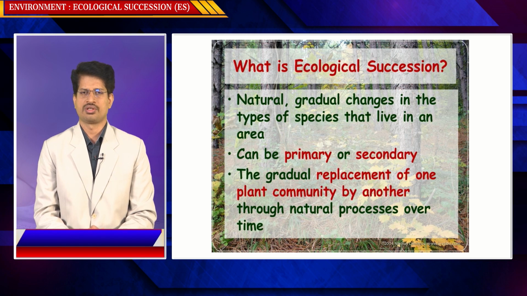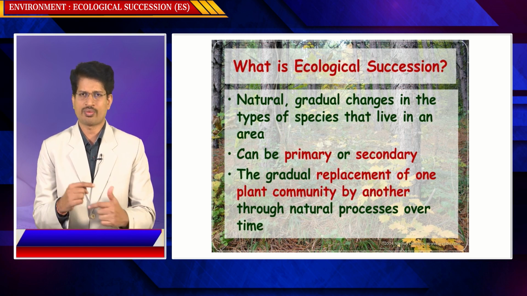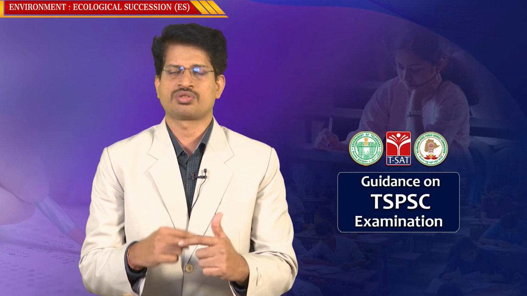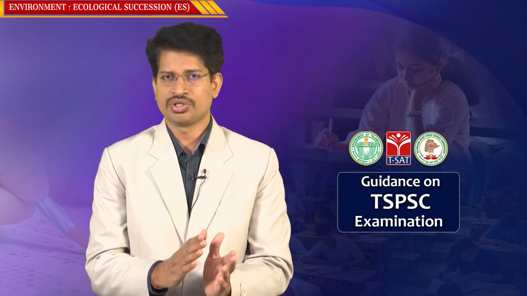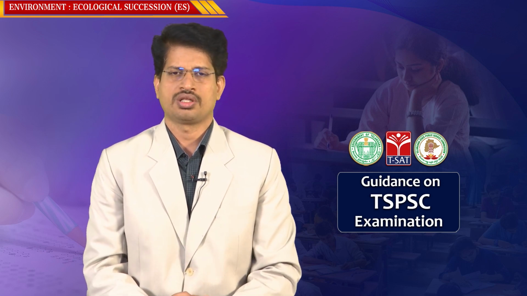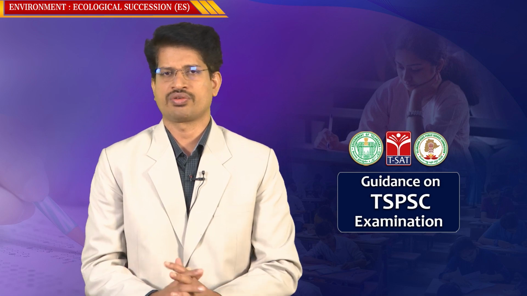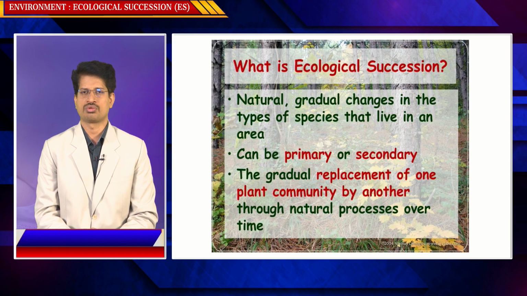There is a gradual change in the type of species, because in the process of adaptation, one species transforms into another species. So, there will be a change in the species composition in an environment in the process of succession, in the process of converting from pioneer species to the climax species, from simple to complex.